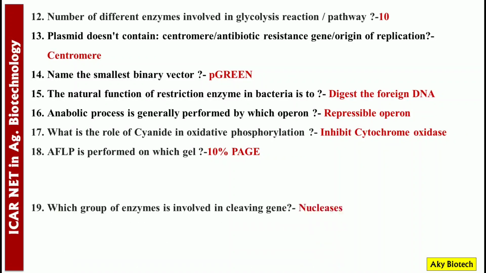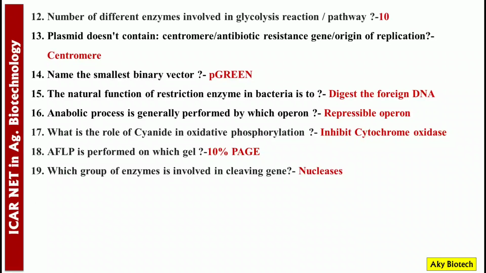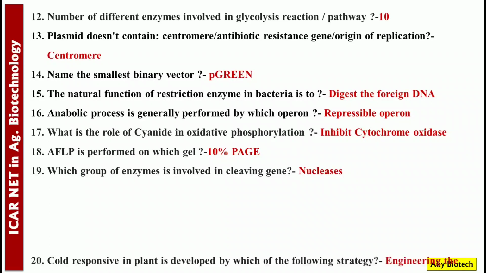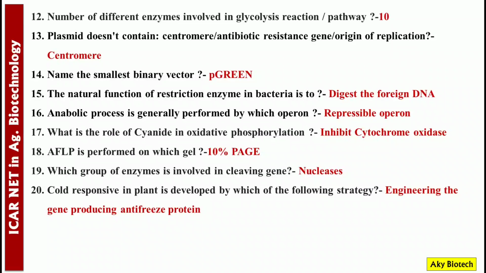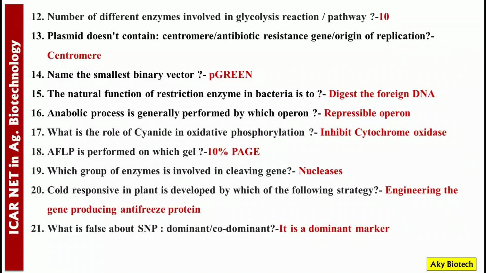Number 19. Which group of enzymes is involved in cleaving gene? Nucleases. Number 20. Cold responsive plant is developed by which of the following strategy? The strategy followed is engineering the gene producing antifreeze protein. Number 21. What is false about SNP? Is it a dominant or a codominant marker? So, it's a codominant marker, hence the false statement is it is a dominant marker.